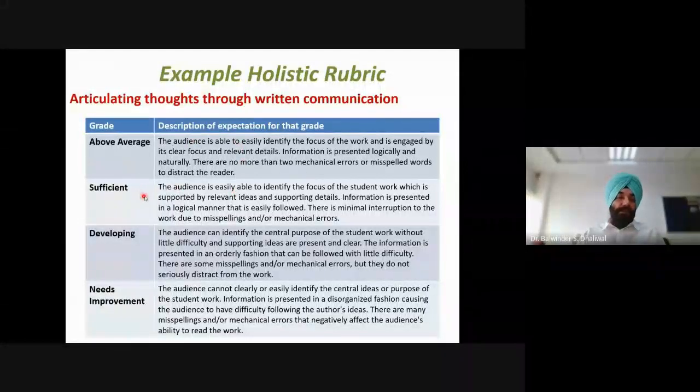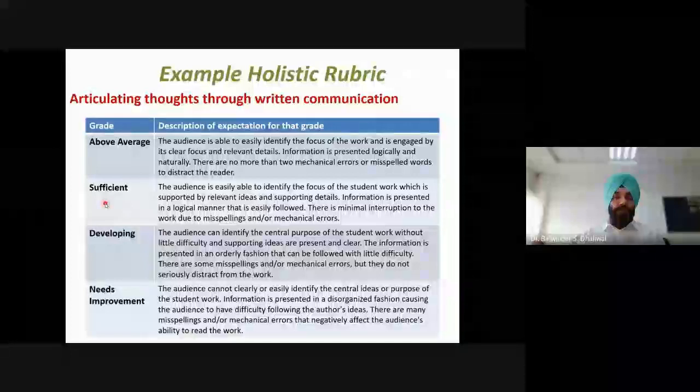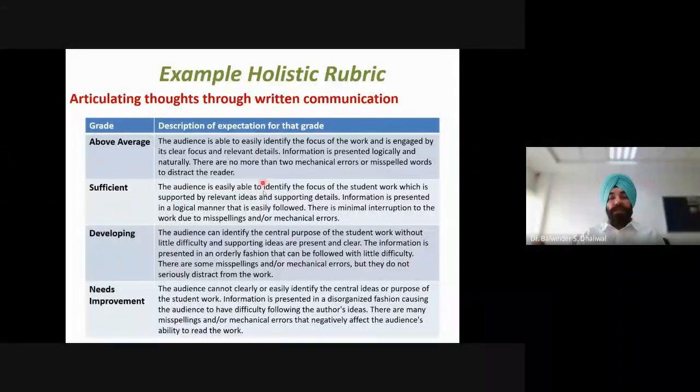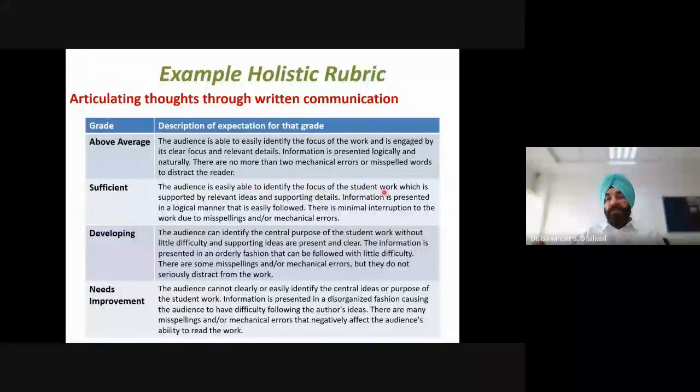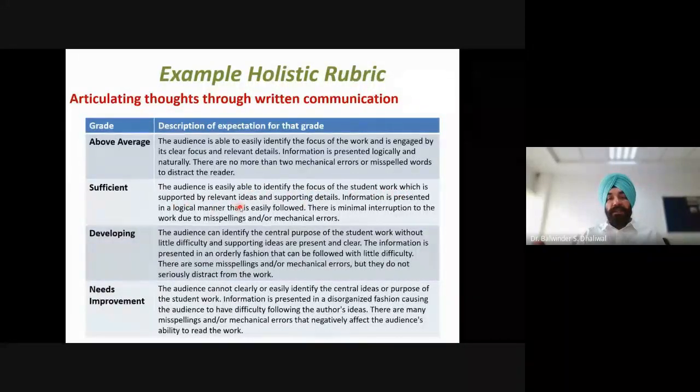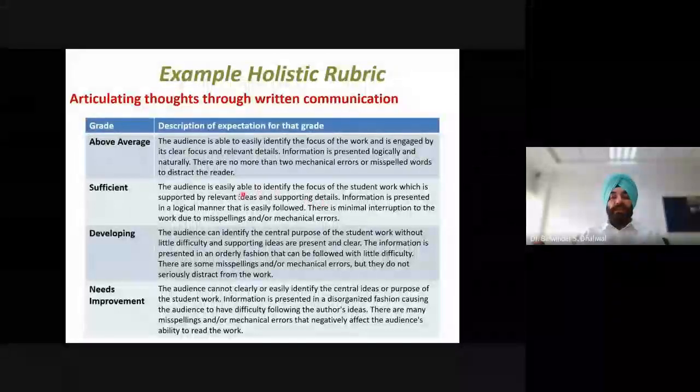Similarly, we can go for the second description of the second level, the sufficient level. We can see that the lines are similar, but the expectations are somewhat less than the above average. If we compare the first line, the audience is easily able to identify the focus of student work, which is supported by relevant ideas and supporting details. Here the expectation is somewhat less. In the first, above average, we are expecting that there is clear focus and relevant detail, and the audience is able to easily identify.